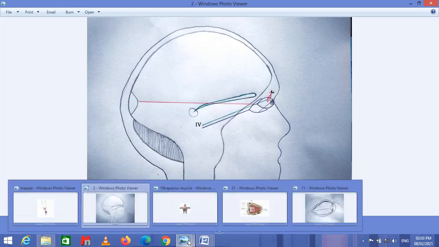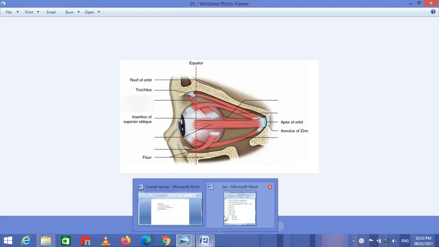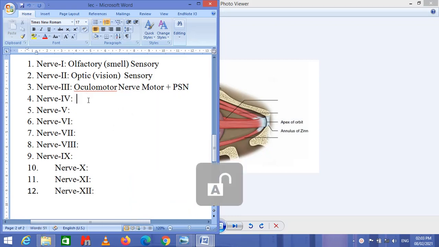I am going to show you this. This is the trochlea, a cartilaginous structure called the trochlea, and this oblique muscle is attached with the trochlea. This muscle is supplied by the trochlear nerve because of the presence of the trochlea over here, and this oblique muscle is responsible for the oblique movement of the eyeball. Nerve 4 is the trochlear nerve, and this nerve is also a motor nerve.